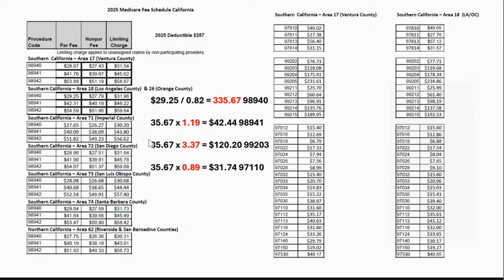Because notice if I take 35.67, multiply by 3.37, this is the value of 99203, it gives me 120.20. Notice the value, 99203, 118. Again, a dollar or two off here. But I want you to start to realize this is how fee schedules are done. By example, in Arizona, the conversion for workers' compensation, the conversion value here for Medicare, I'm showing that it's going to be 3.37. For them, it's going to be what? $68.58.